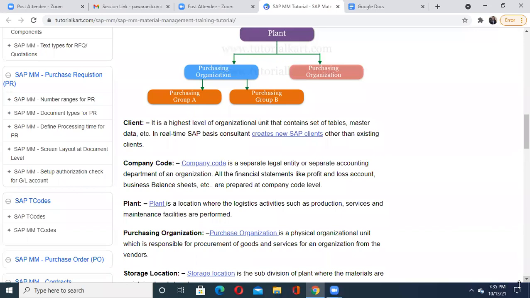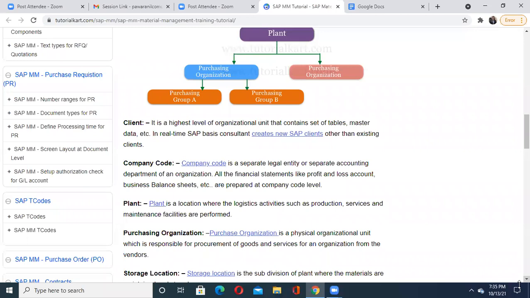See, are you getting me? Hello? Yes, sir. Yes, sir. So we need all these facilities, and who is going to purchase them? Definitely the purchase department in an organization is going to purchase it. So that particular organizational unit is known as your purchasing organization.